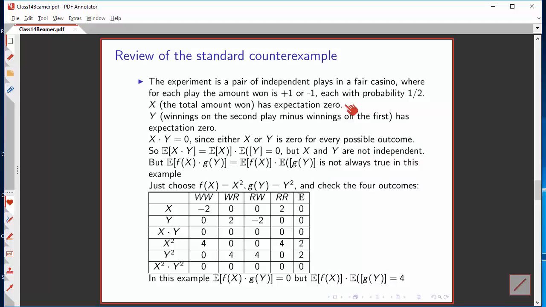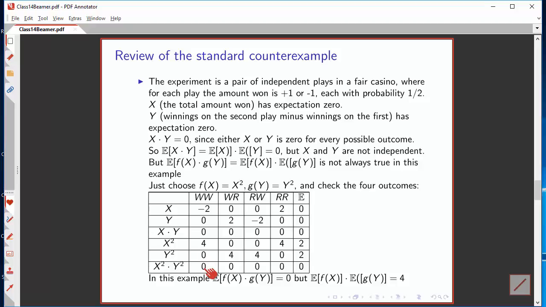If the total amount that you won is equal to 0, you must have done either better or worse on the second play than on the first play. But in this case, it is not true, and that's the point of the example at the moment, that arbitrary functions satisfy the rule expectation of the product is product of the expectations. The functions I choose are just the squaring function for both f and g, and you can easily compute x squared, y squared, and x squared times y squared.